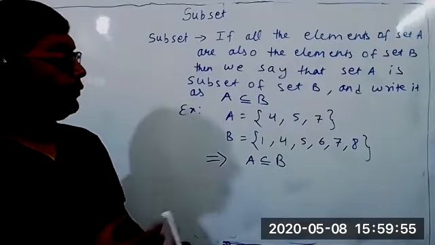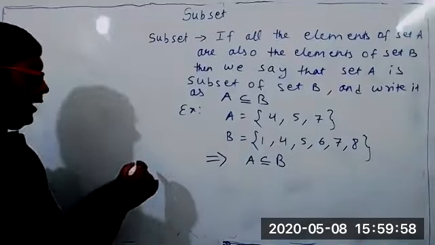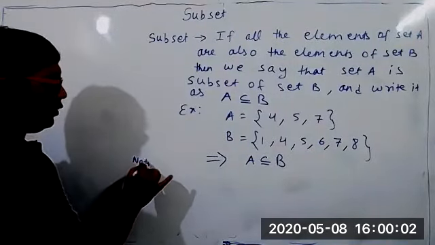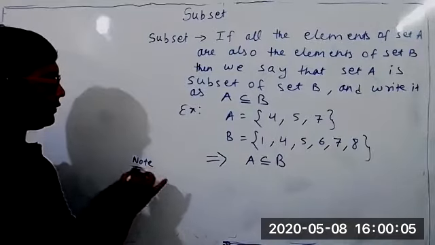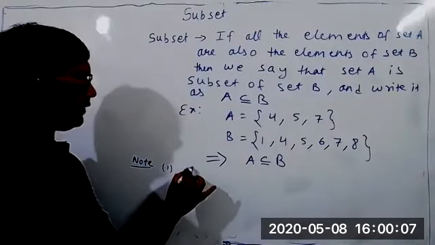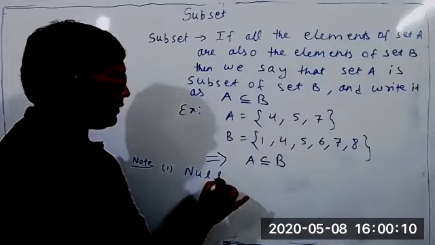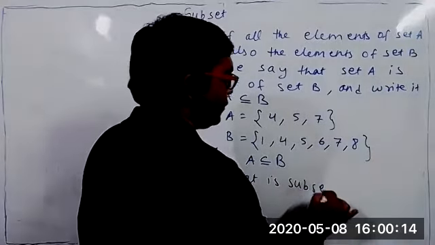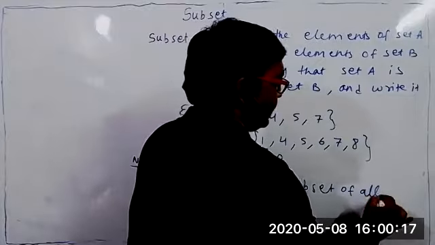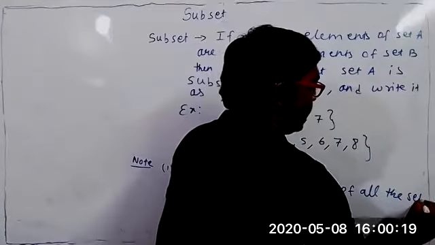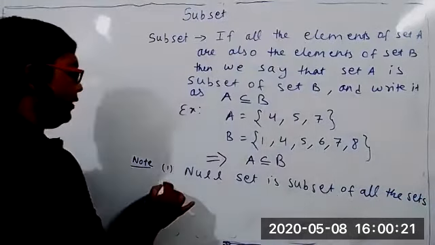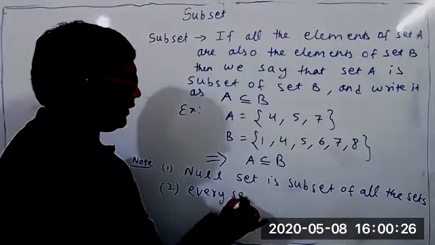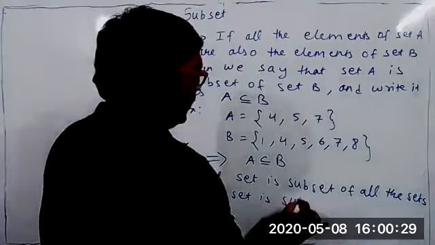Okay, so now, as the people have told 2-3 things, I'll tell you. You can write a note. First note: like one girl told me, the null set is a subset of all the sets. Second note: every set is a subset of itself.